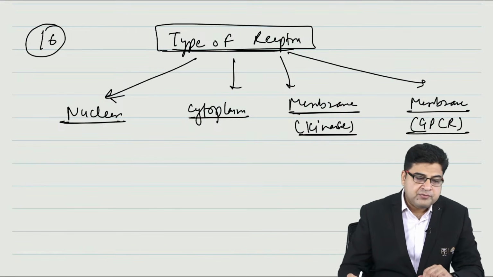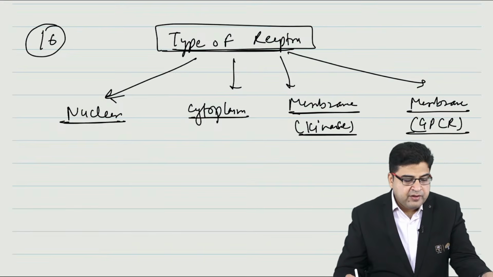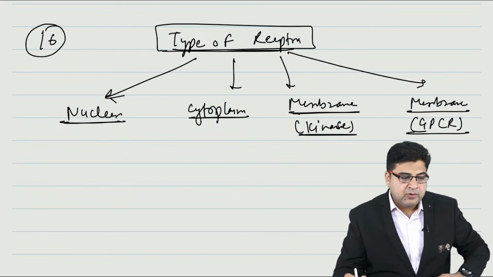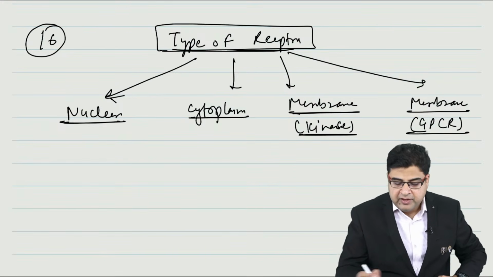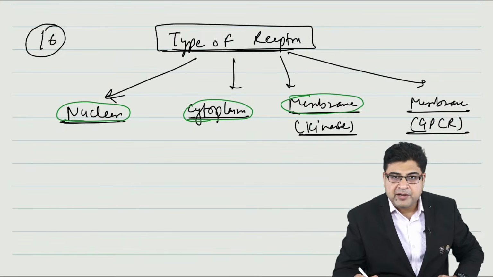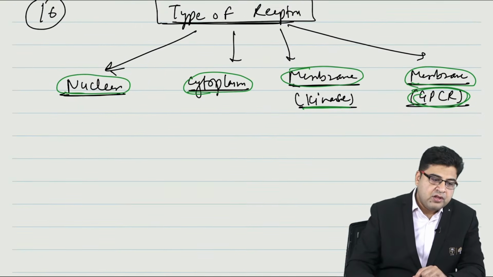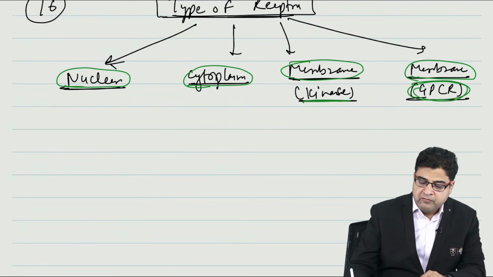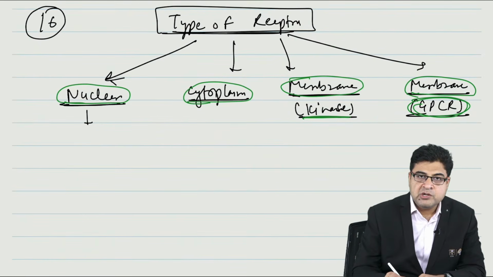So we have four types of receptors based on their location. Number 1, we have the nuclear receptors, we have the cytoplasmic receptors, we have the receptors present in membrane associated with kinase activity, and we have the receptors present in membrane associated with G protein activity. So if I ask you this question, which receptors are known as nuclear receptors?